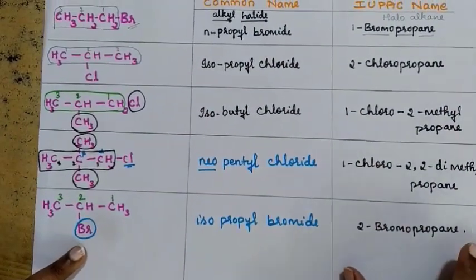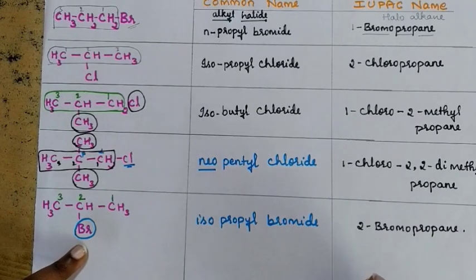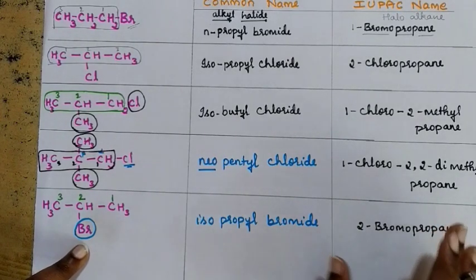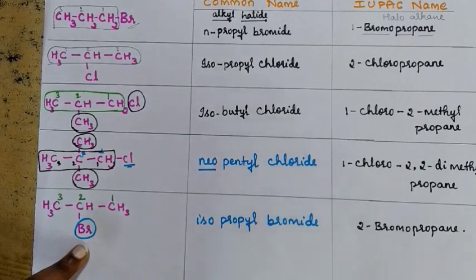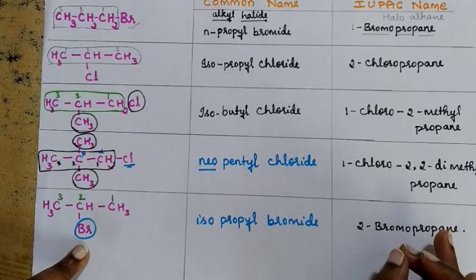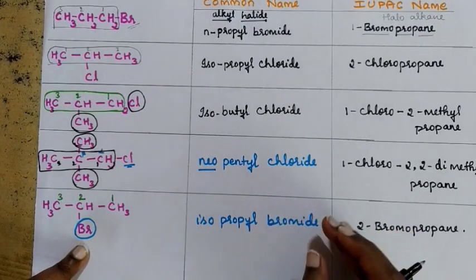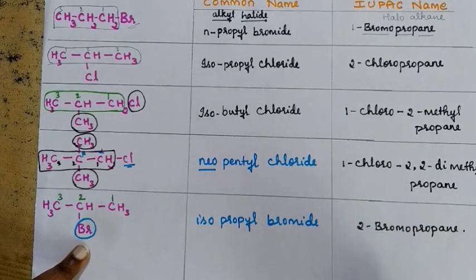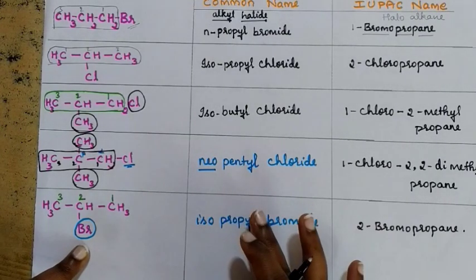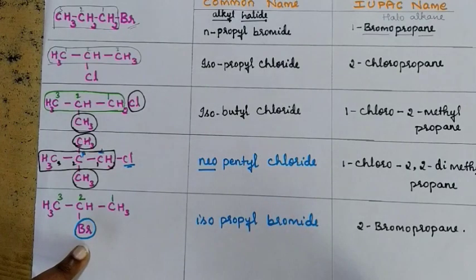In your board examination, you are definitely going to get questions based on IUPAC nomenclature. So make sure that you learn everything thoroughly. If you need, please refer to your first year organic chemistry chapter. There are 9 rules given for IUPAC nomenclature. Just go through it and revise it once. Just refresh it once. Then it will become very easy.